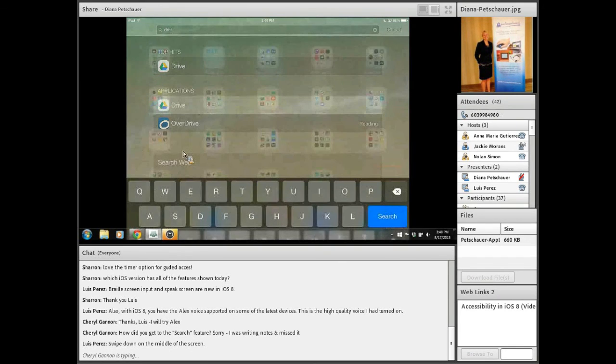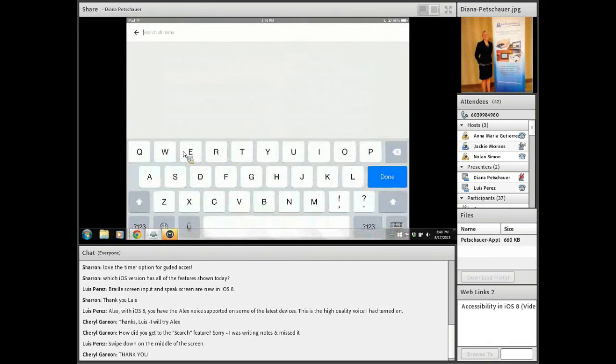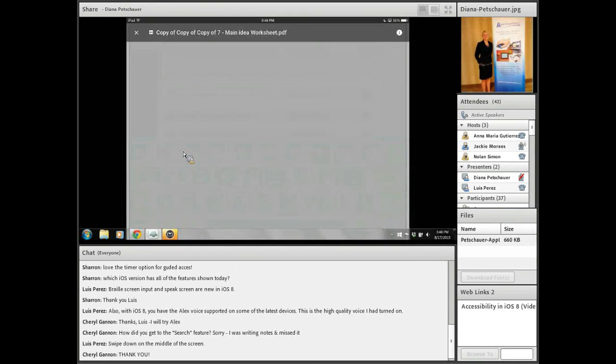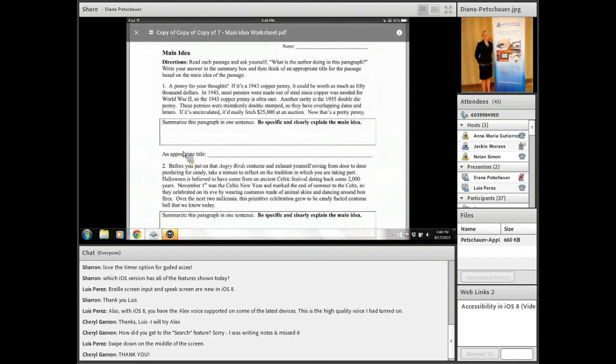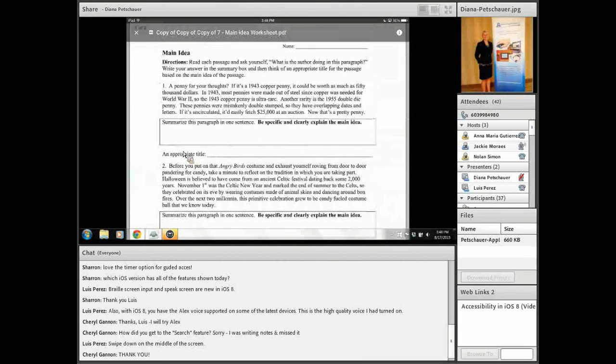So I'm going to tap on Google Drive and open up my drive. And as an example, I'm going to use the little magnifying glass to search for a worksheet that I have in here that's a PDF called Main Idea. Several copies of this worksheet because I use it often for training. So you can see now this is just an example of a PDF worksheet maybe a teacher has shared with a student. And you want to be able to do something with this worksheet. You want the student to be able to use some accessibility features or apps to complete this worksheet and hand in to the teacher on their iPad.